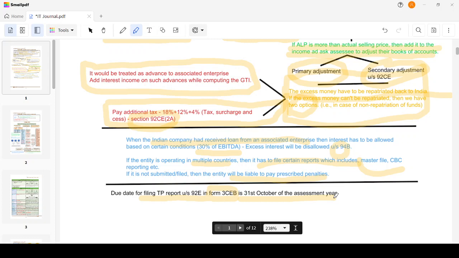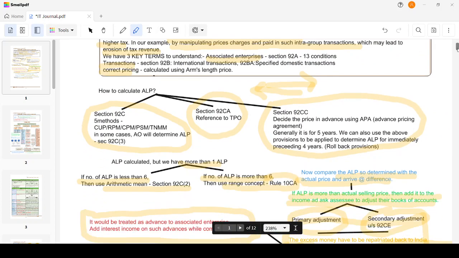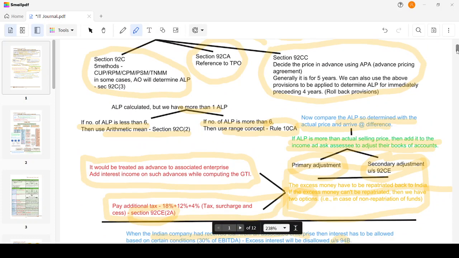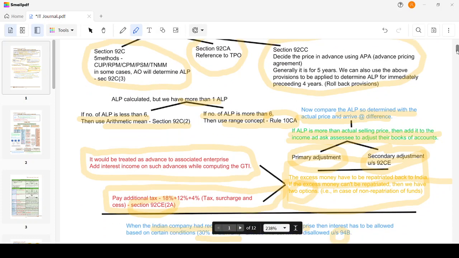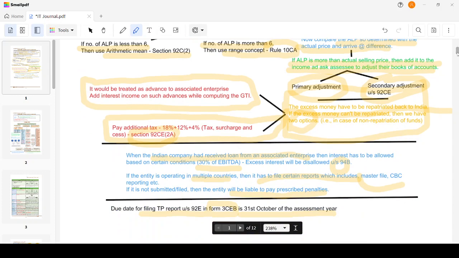So with this, we have got an overview of what we are going to discuss in this transfer pricing section. I hope it is clear to you till now. Let's move on. We have discussed concepts such as what transfer pricing is, how we calculate ALP, what if we have more than one ALP, how to arrive at the excess, and how we do the primary and secondary adjustment. What are the provisions relating to excess money if not repatriated? And what would the provisions be if an Indian company has received a loan from an associated enterprise? What is the treatment of the interest expense?